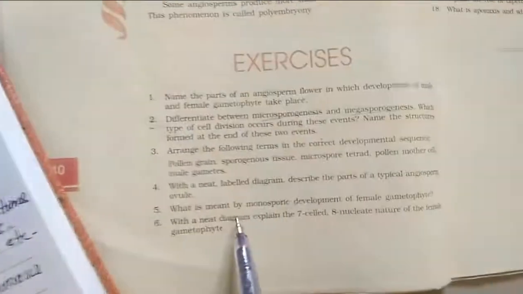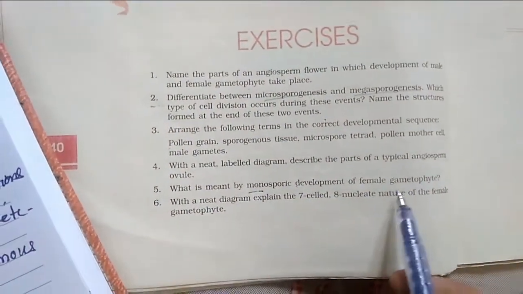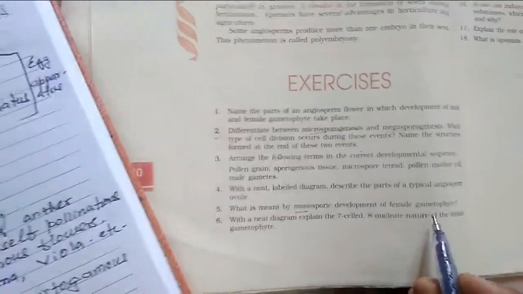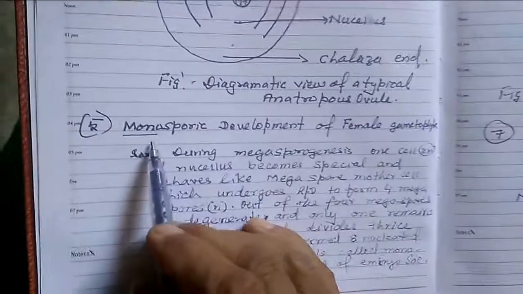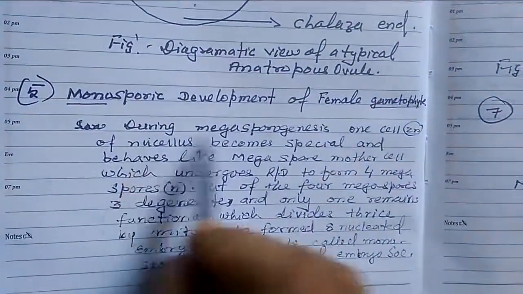Question number 5. What is meant by monosporic development of female gametophyte? Female gametophyte means embryo sac. So try to understand the monosporic development of female gametophyte.